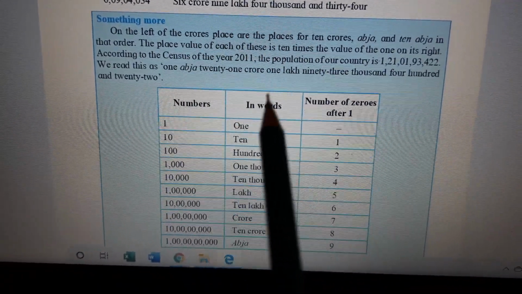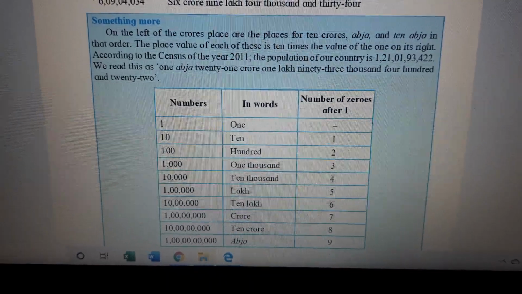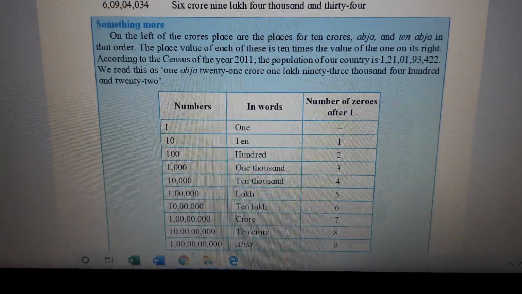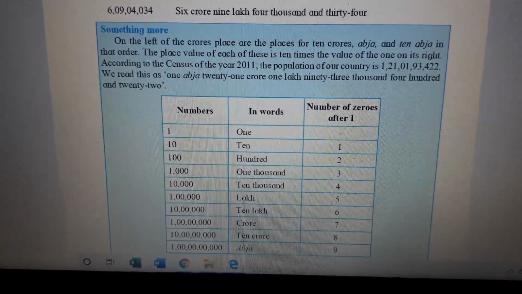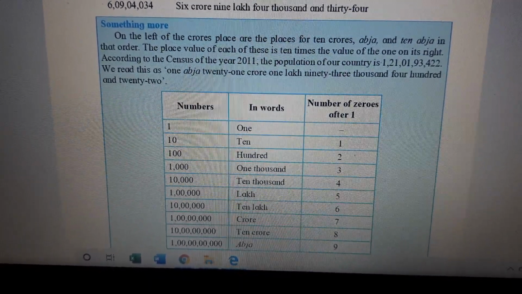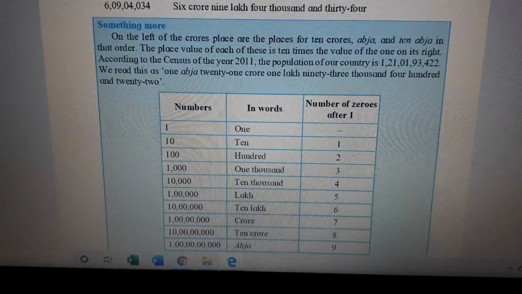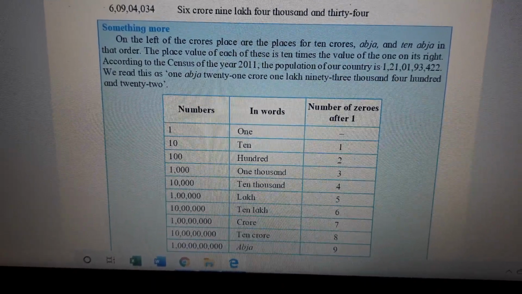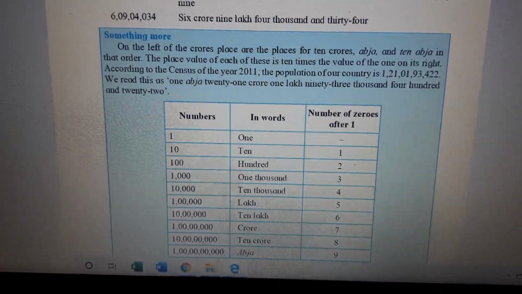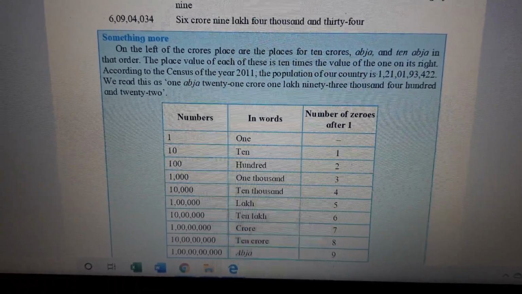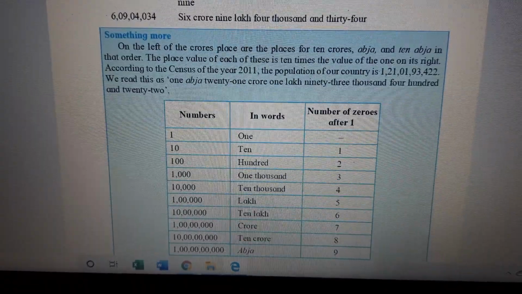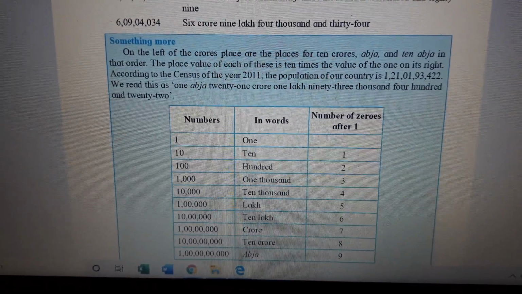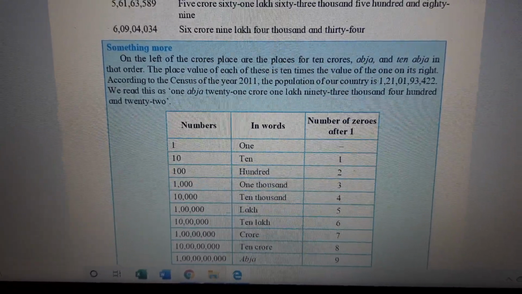According to the census of the year 2011. What is census? That is a survey, children. Every 10 years a survey is being done, which finds out the population of our country. So we know what is the population, how many youngsters are there, how many old people, how many small children, how many babies who need the polio vaccines and all other vaccines to be done. So it gives us one clear picture.